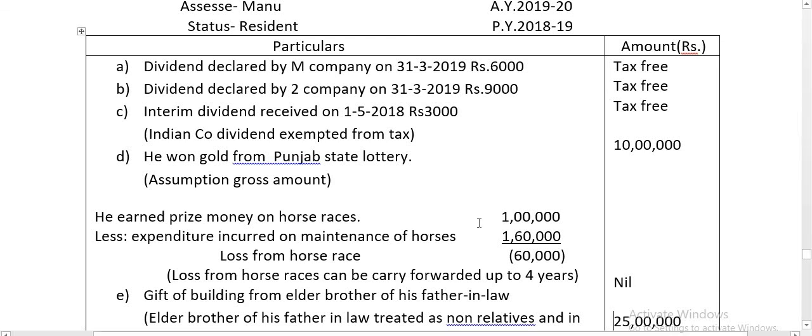Remember, so here expenditure is more than income. So from horse race he has incurred a loss of 60,000. So 60,000 no need of showing in the column. Remember, no need of taking it for tax purposes. The loss from horse race can be carried forward for 4 years. If in the year 2018-19 a loss is incurred from the horse race, it can be carried forward to the next 4 years. So we can show nil. There is no income, and the loss should not be shown because it can be carried forward for 4 years.